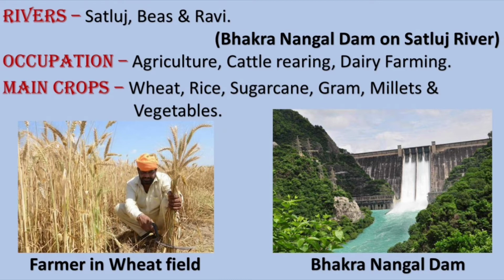Bhakra Nangal Dam is built on the Satluj river. Here in this basin the land is very fertile and has an abundant supply of water. So the main occupation of people is agriculture, cattle farming and dairy farming. The main crops in this region are wheat, rice, sugarcane, gram, millets and vegetables.